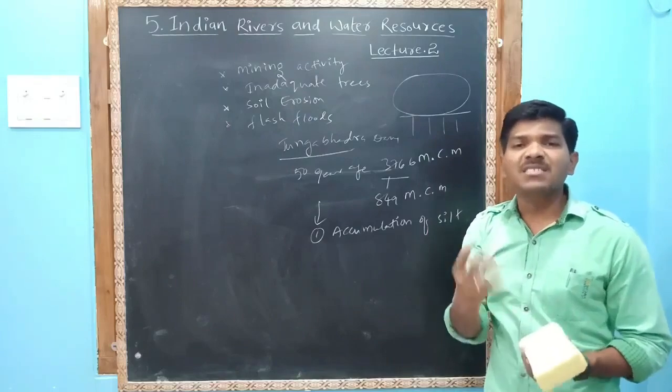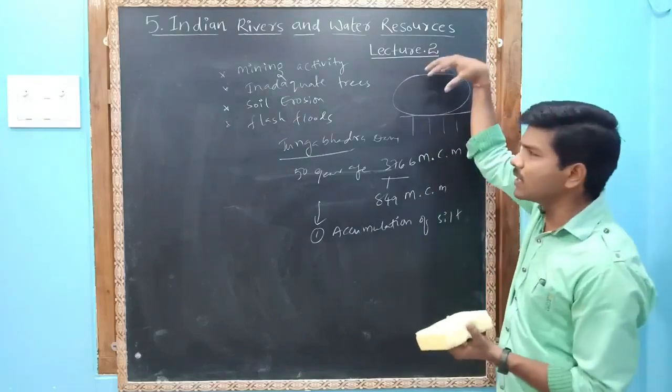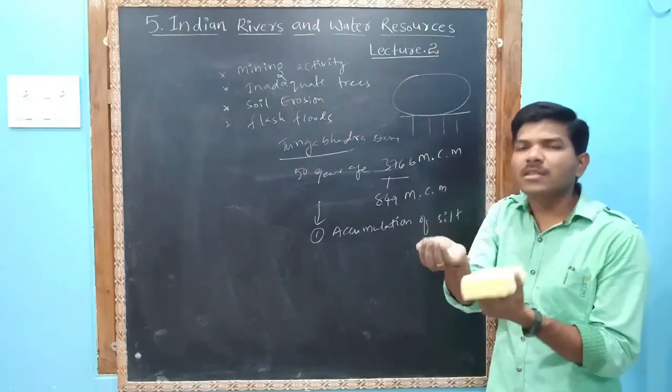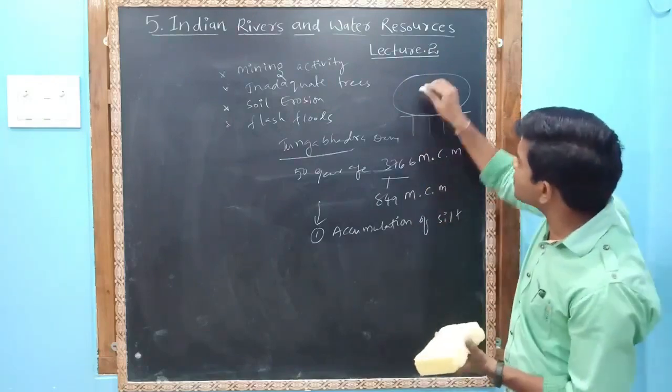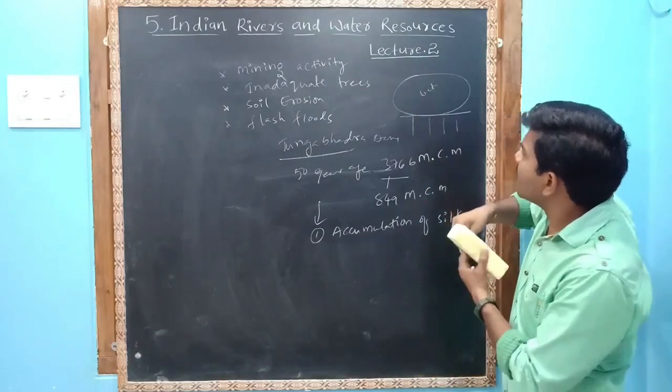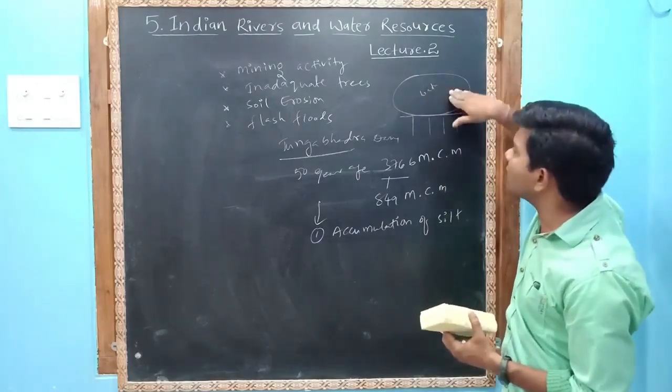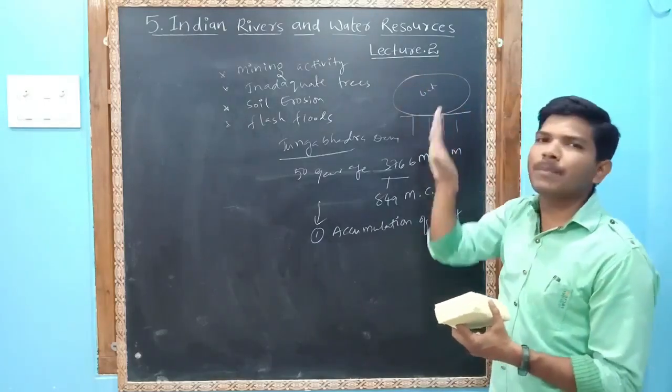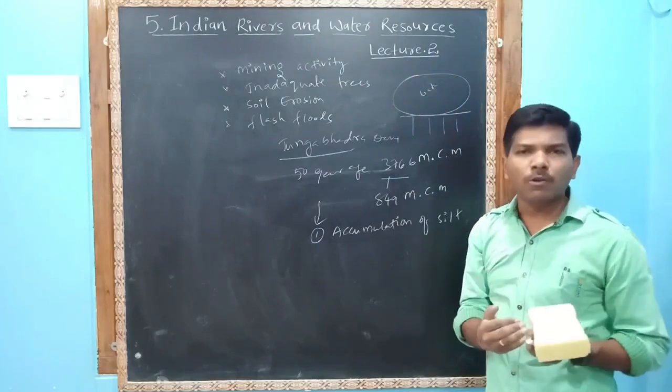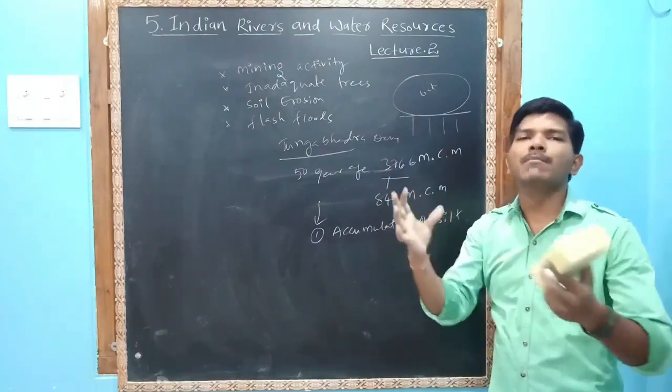Most of the silt, dust and clay has accumulated. Whenever clay accumulates, the storage decreases. This is the water capacity. Underground, in the place of the water, silt and clay have accumulated, so that clay occupies much space.